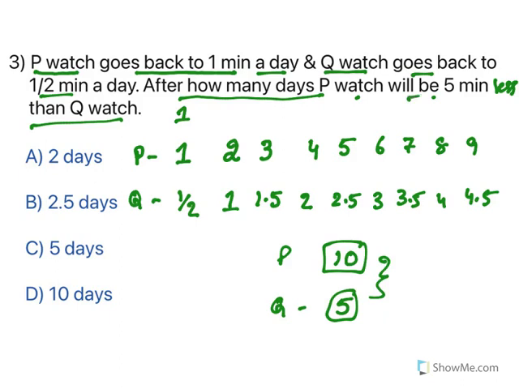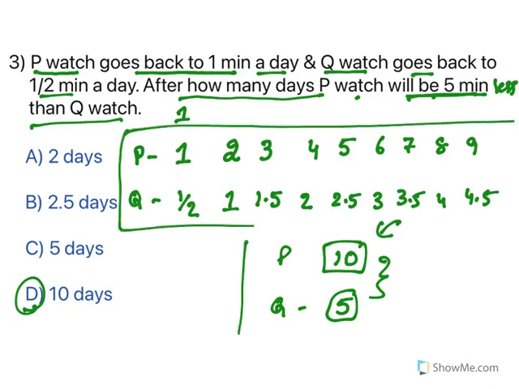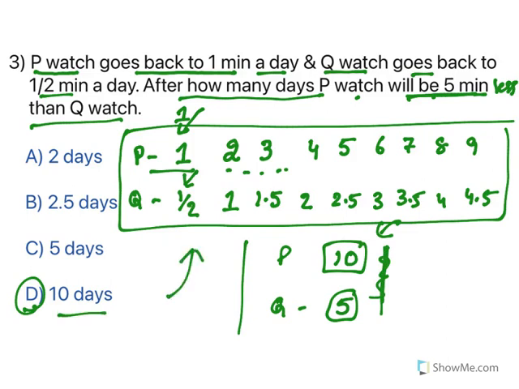So what is the difference? 5 minutes. This is what is asked. So it takes how many days? 10 days to get this difference. See, sometimes you need to write all these things to avoid confusion. So you need to understand the data and put it in this way. P for 1 day it is 1 minute less, Q is half a minute. When you go on, you will get this. Because the number of days is small, you can just write down the 10 days and then you can get the answer. So the answer is 10 days. Moving to the next one.